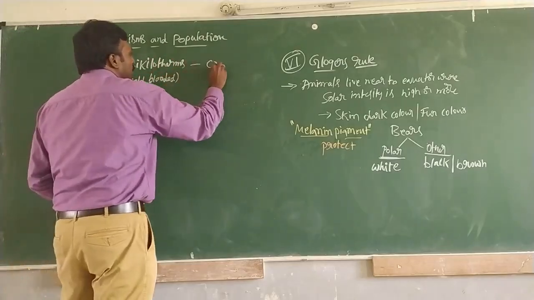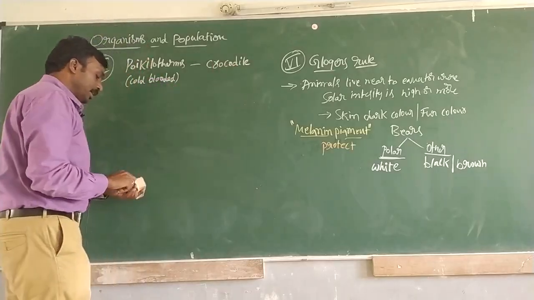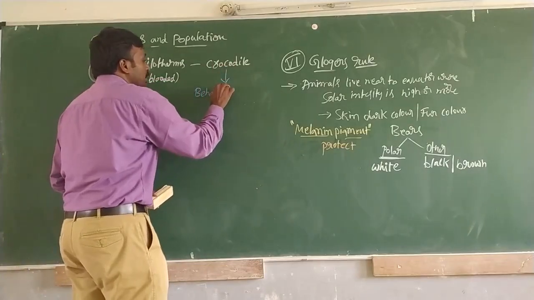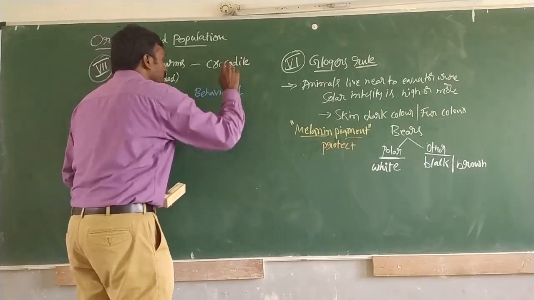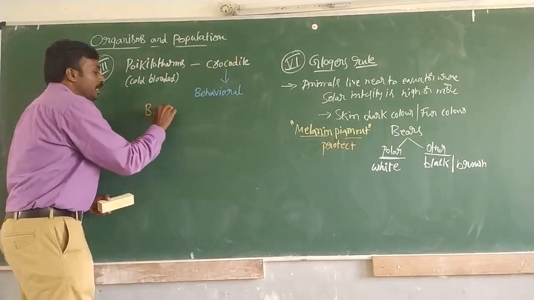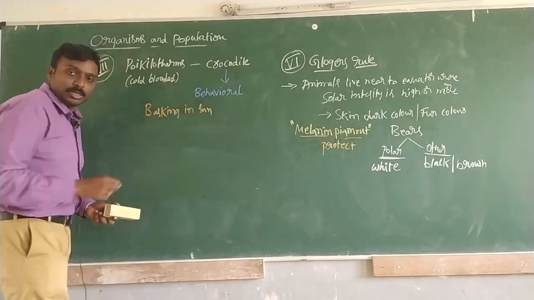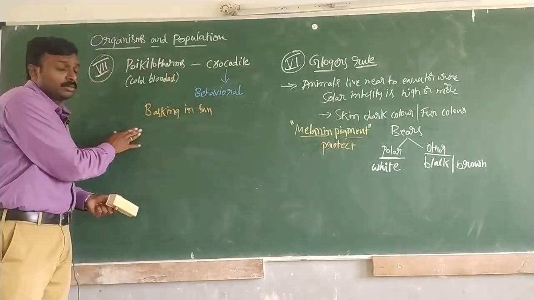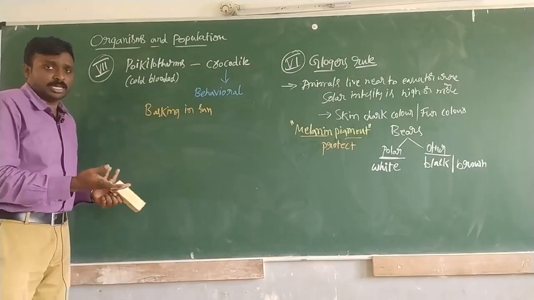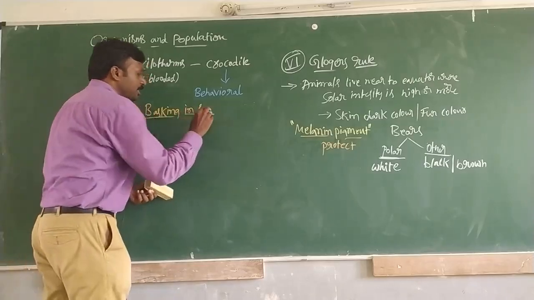The best example is the crocodile, which shows a behavioral adaptation called basking in sun. Behavioral adaptation means changing its behavior.